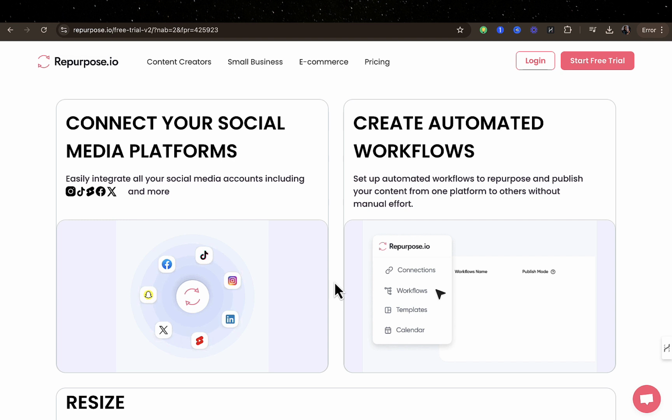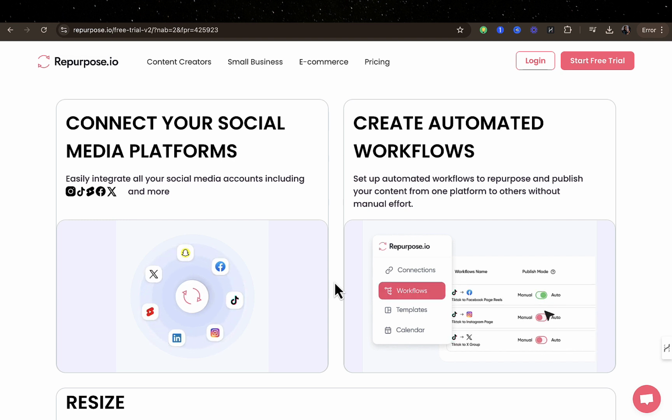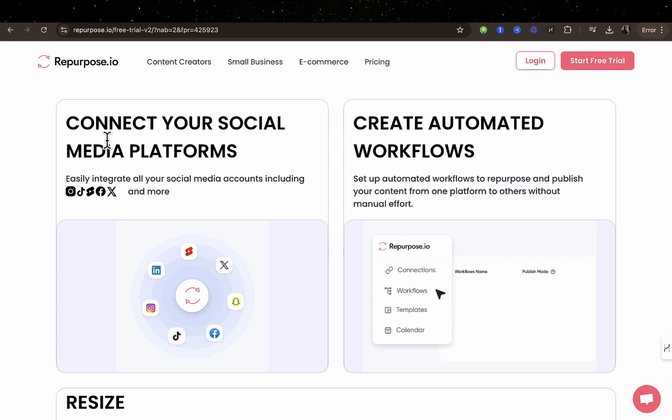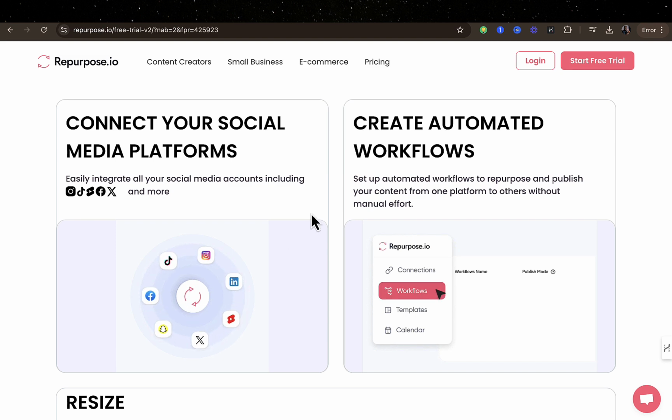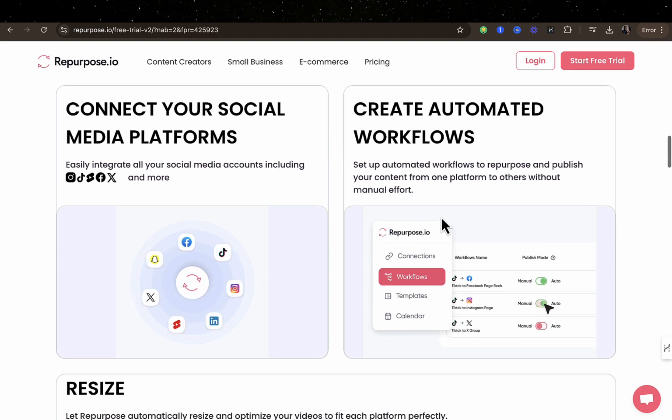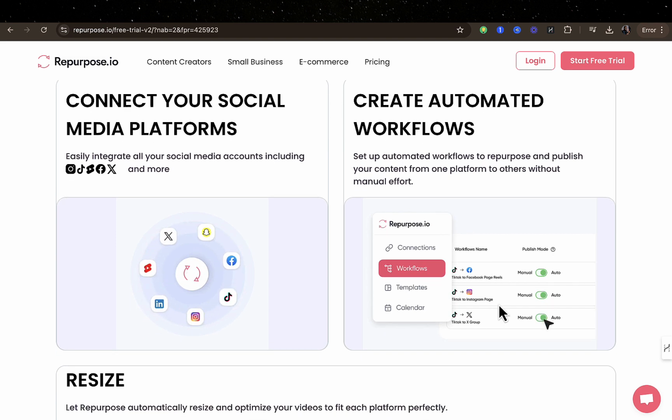So they also provide a simple automation on how it works. You can see connect your social media platforms, you can see all the platforms that are supported. You can also see create automated workflow, so it's very simple to go about it. Under the workflow you'll be able to see almost everything right there.